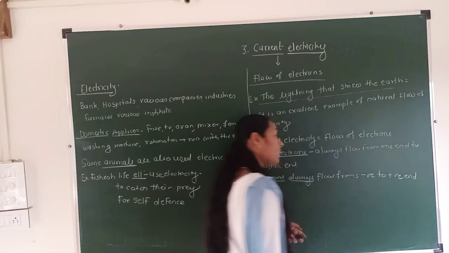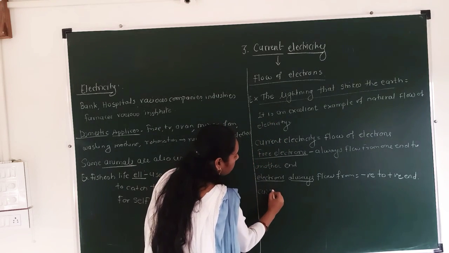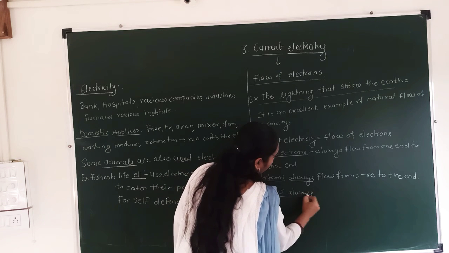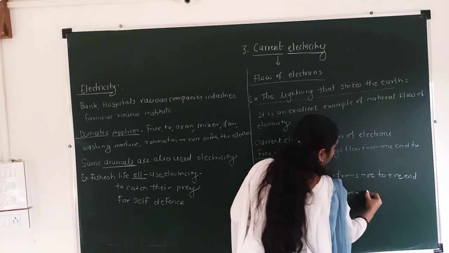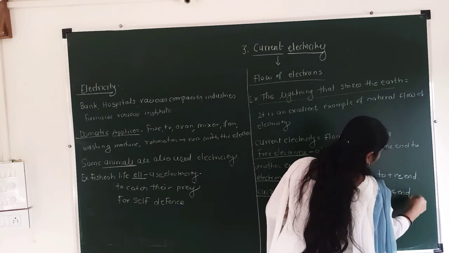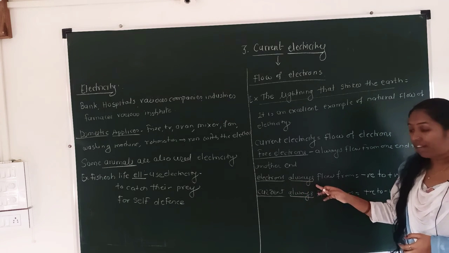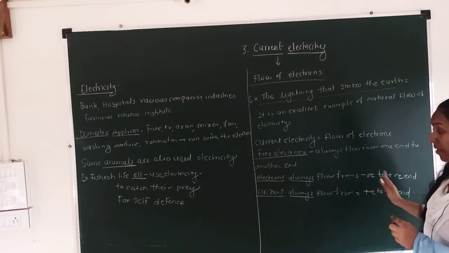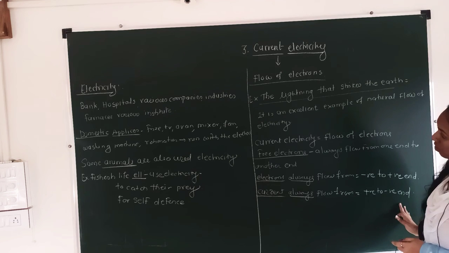And see, the current is always flow from, very important these two terms, the current always flows from positive to negative end. See, these two things to remember. First one is the electrons always move or flow from negative to positive end. Okay, and the current always flows from positive end to negative end.